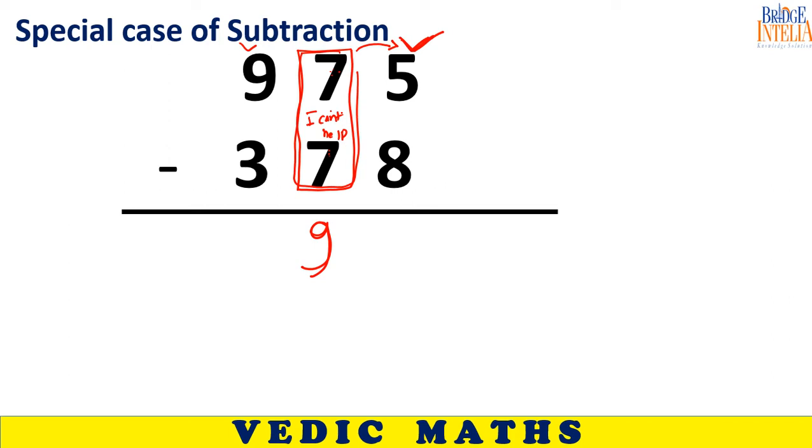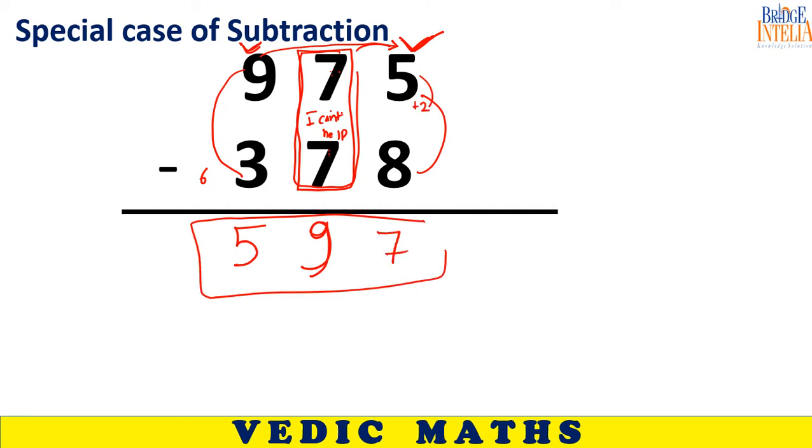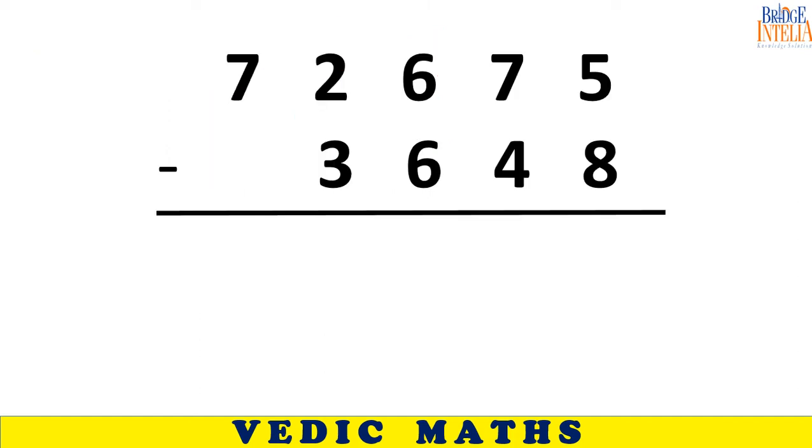So 9 minus 3 is equal to 6. But now he has to help. So 6 becomes complement of 8, 2. 5 plus 2, 7. So this is the final answer. As soon as somebody says that I can't help, because we both are equal, I have no extra to help you, write 9 there.